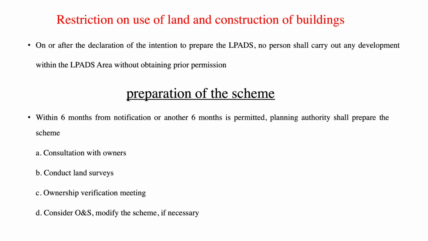Preparation of the scheme. Within 6 months from notification, or another 6 months if permitted, the planning authority shall prepare the scheme. Consultation with owners. Conduct land surveys. Ownership verification meeting. Consider and modify the scheme, if necessary.